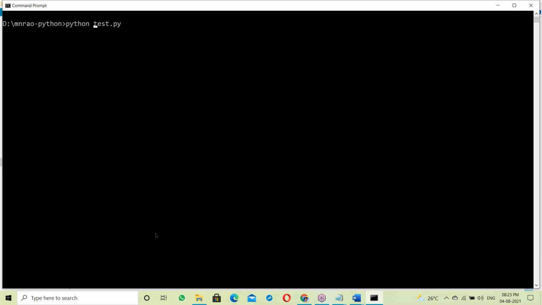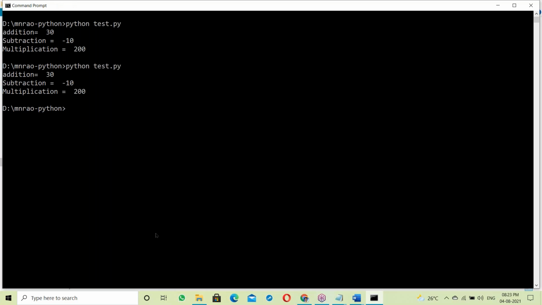In C language, first of all, you have to check for errors. Compiling the program, and if no errors, then running your program. But in Python, directly here, no error checking, directly running. See this: addition equal 30, subtraction equal to -10, multiplication equal to 200. This program executed directly without checking for any errors.